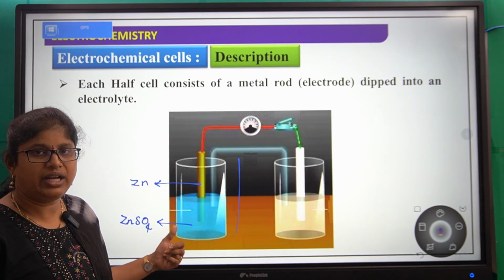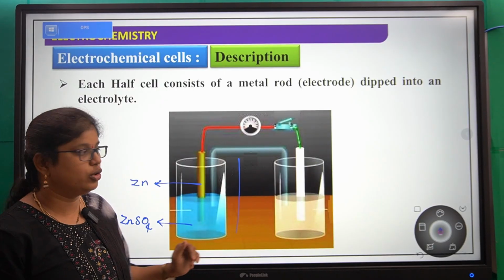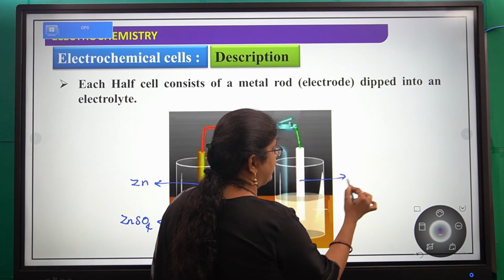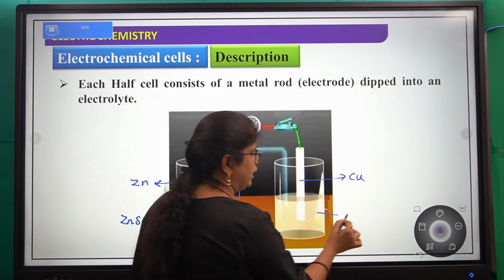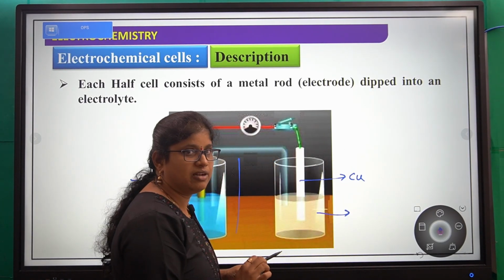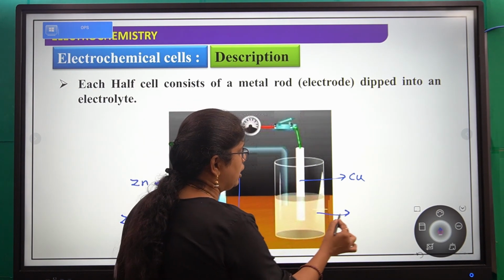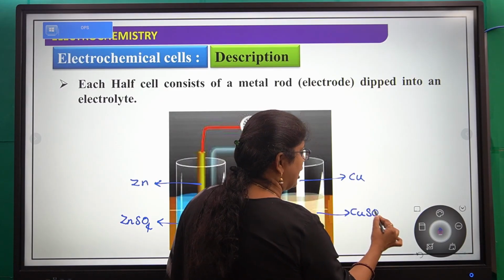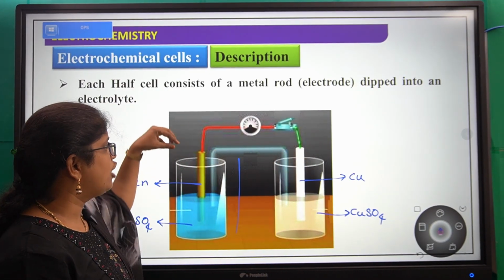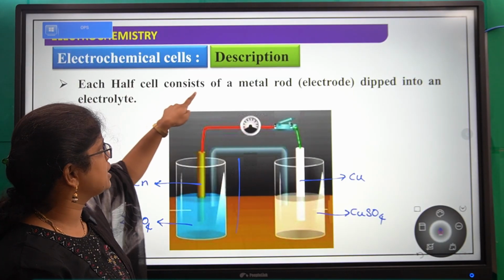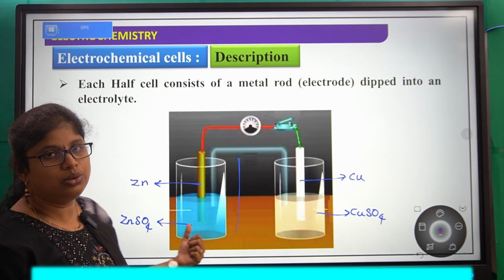You can take either one as that electrode's electrolyte. Next, the copper electrode is dipped in an electrolyte of copper itself, that should be the electrolyte of that copper. Here you can take copper sulfate or copper nitrate, any one. So each half cell consists of a metal rod which is dipped into an electrolyte.